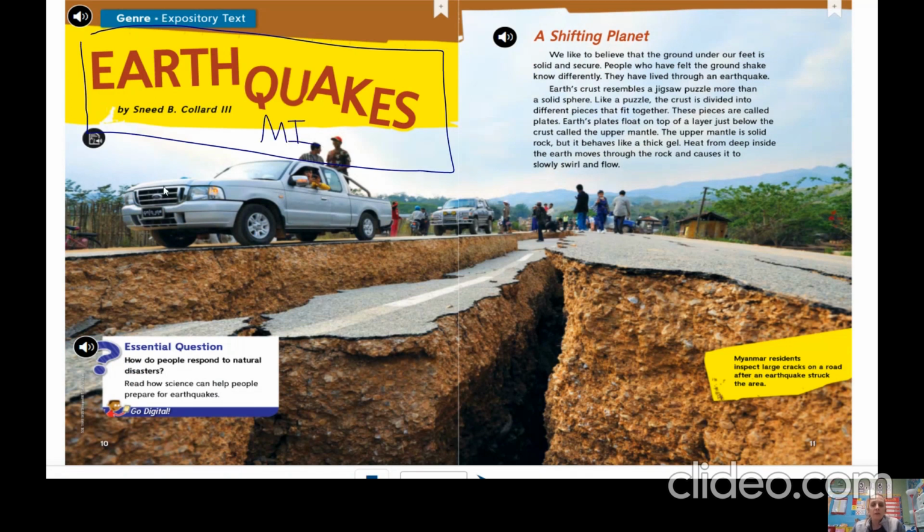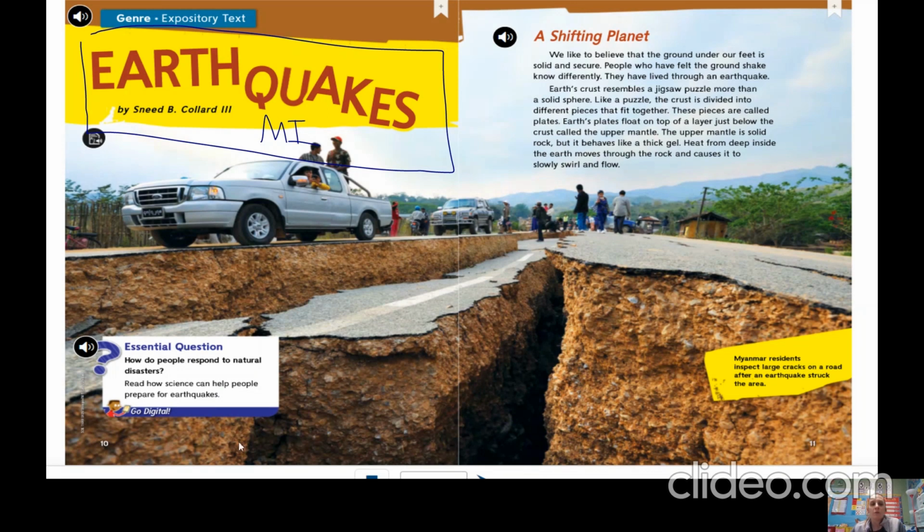Just by looking at the photograph, I can tell this is going to be an informational text because I see a real picture of what looks like breaks in the crust of the earth. So I know this is probably going to be teaching me information about earthquakes, and everything I read should be about earthquakes.